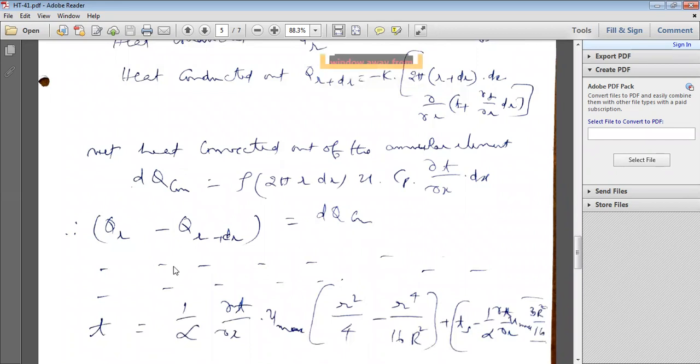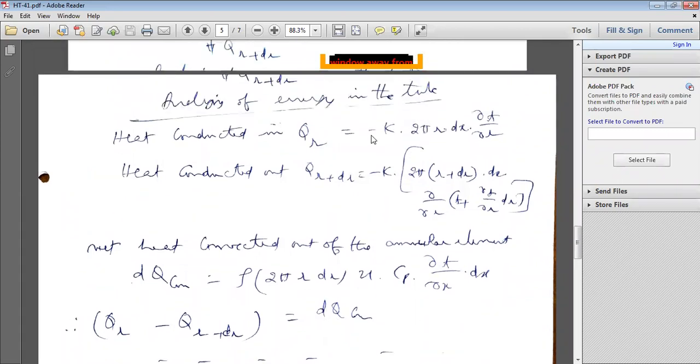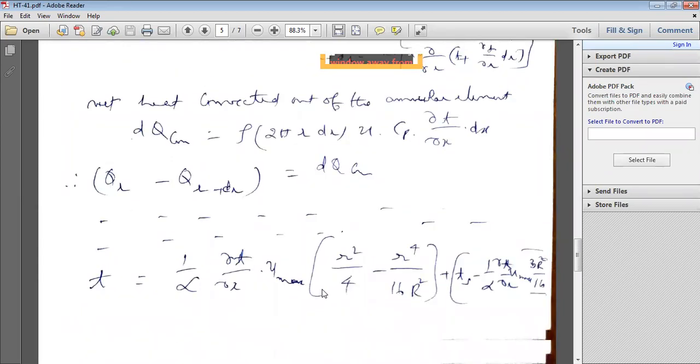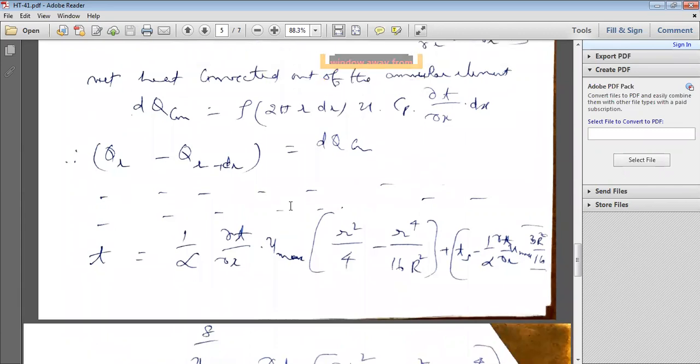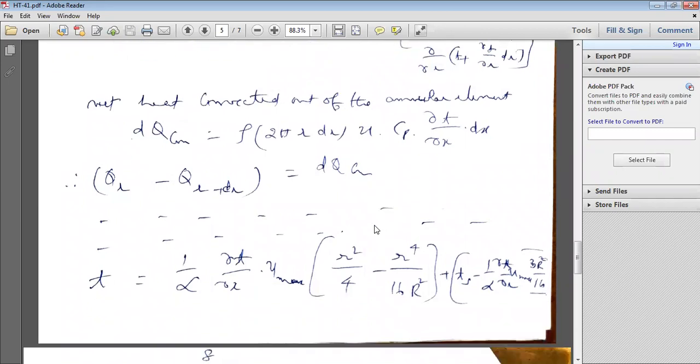All of you verify those mathematical steps. So Qr minus Qr plus dr is equal to dq convection. What is the Qr value? Minus k. Substitute this value here for Qr, and for Qr plus dr substitute this value here, and that is equal to dq convection, the convection heat transfer. You substitute this value here and simplify. And because velocity is there, you convert this velocity in terms of u max.